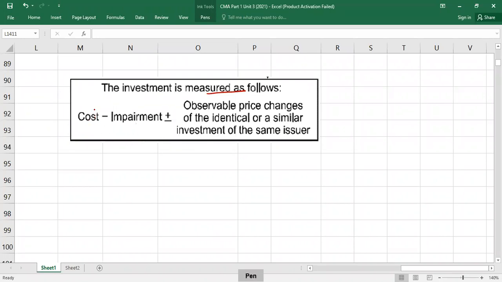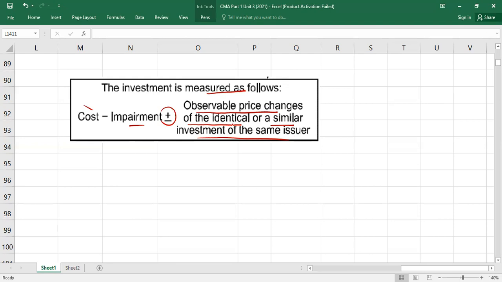So to solve theoretical questions, you should remember this complete format. We will take cost of investment, minus impairment, plus minus observable price changes of the identical or similar investments of the same issuers. For example, the company has issued two types of stock, stock A and stock B. You have invested in B. For B, market values are not available, but for A it is available.